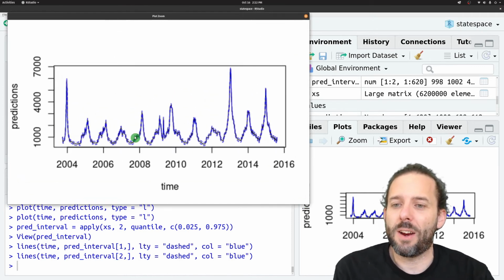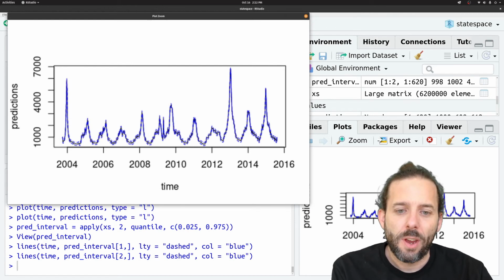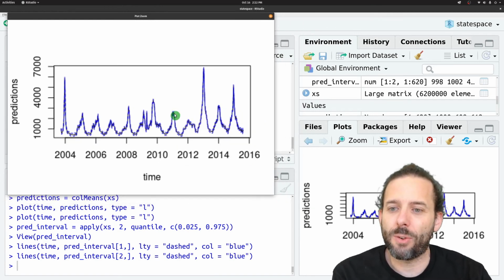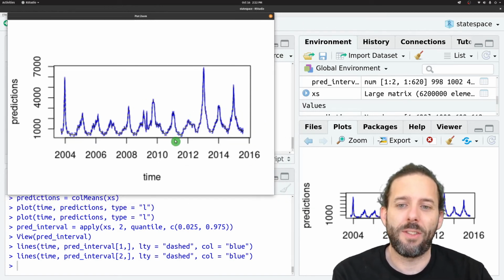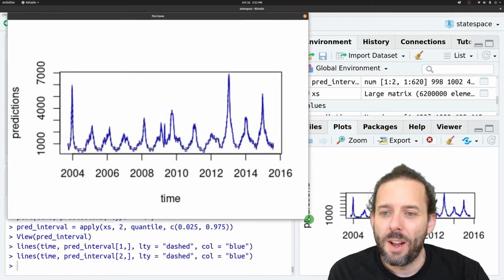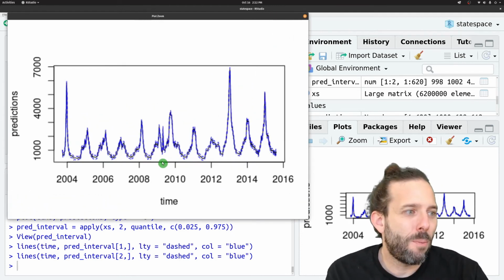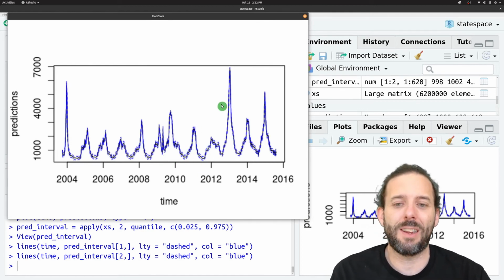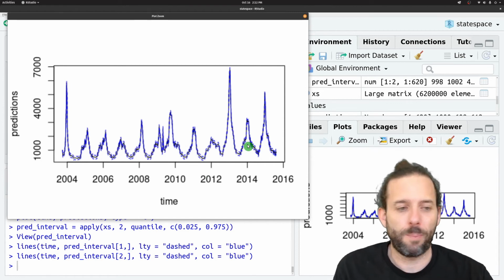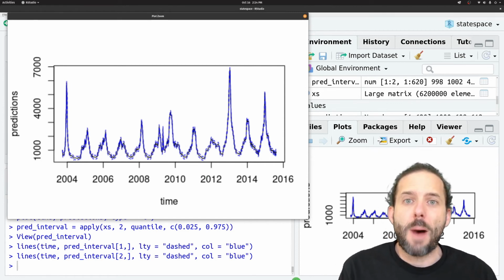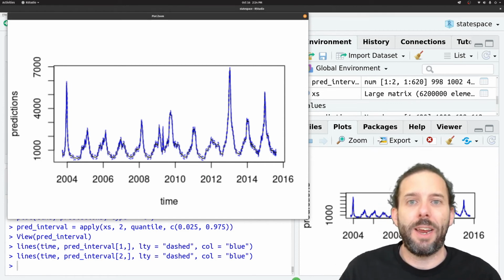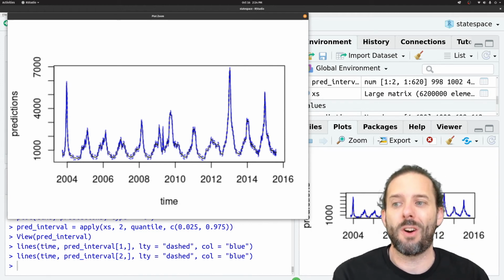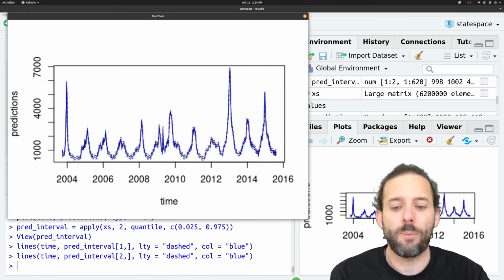And what we'll see here is that these prediction intervals are actually very close to the original value. They're a little bit blurry here because of the way we made it, but we can see that there's a narrow range around that predicted line for that latent variable. So the model is really confident in its predictions for x, this underlying state.